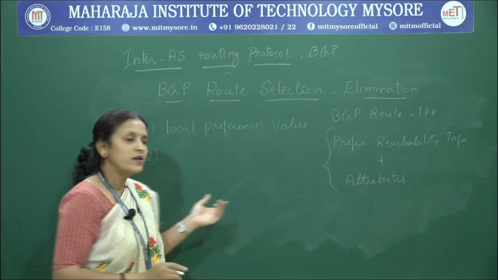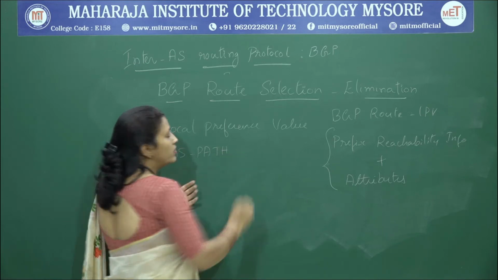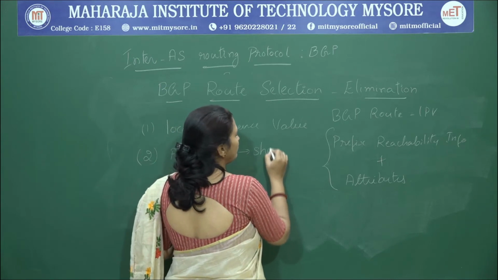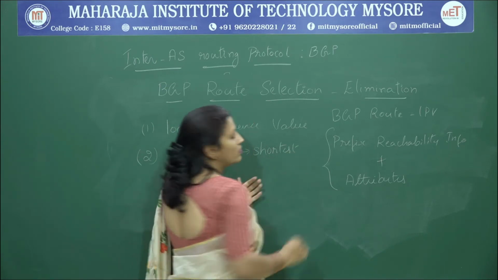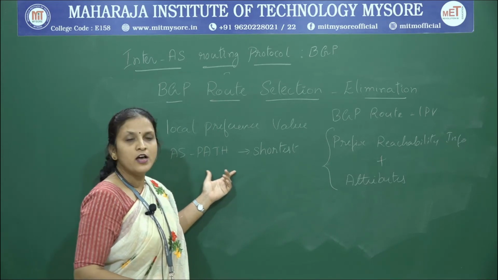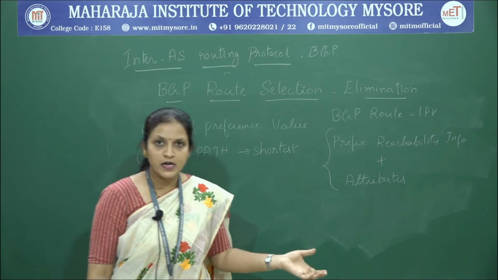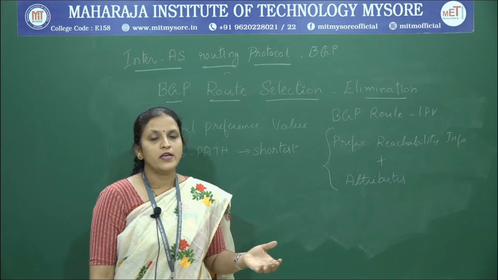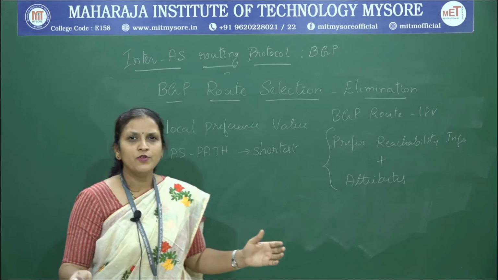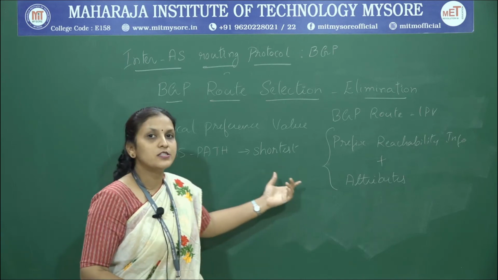Next, it is going to check the AS path. The path with the shortest AS path attribute is considered among the remaining routes available. The others are discarded. The one with the longest AS path attribute is rejected or eliminated. So, among 10 we might have around 6 paths with the shortest AS path.